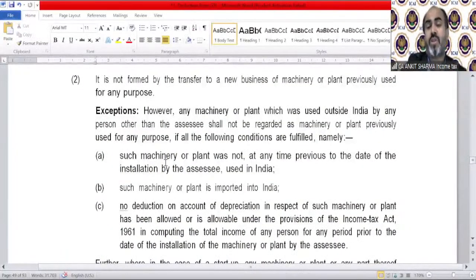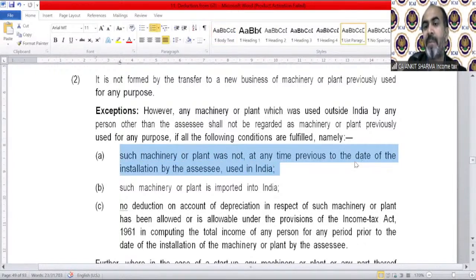The exception talks about the three conditions we just discussed in the diagram. However, any machinery or plant which was used outside India by any person other than the assessee shall not be regarded as machinery or plant previously used for any purpose, if all the following conditions are fulfilled. Such machinery or plant was not used at any time previous to the date of installation by the assessee in India. It should not be used in India.